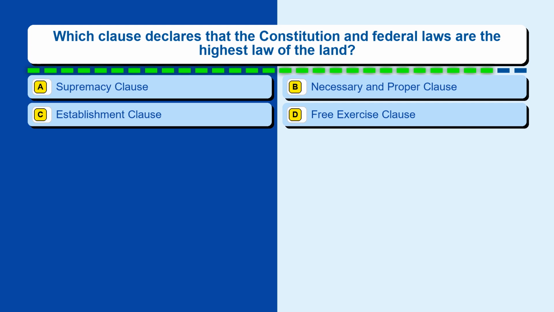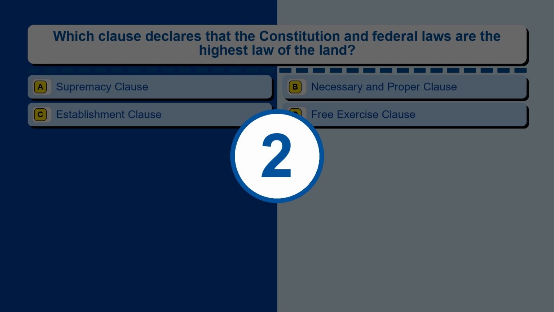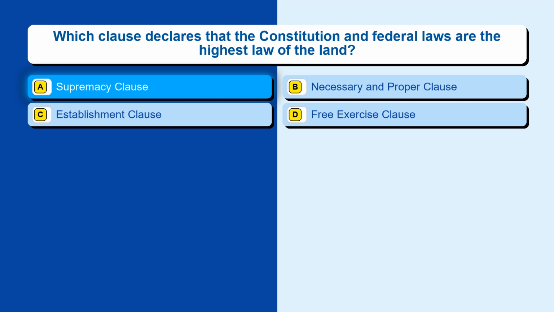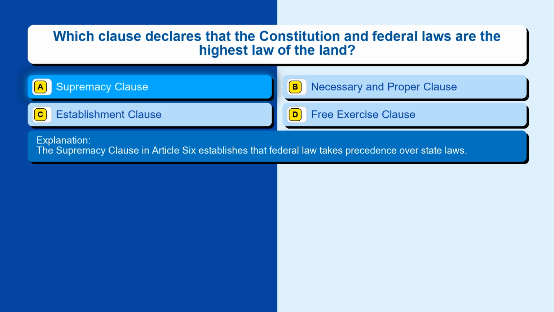Question 51. Which clause declares that the Constitution and federal laws are the highest law of the land? Option A, Supremacy Clause. Option B, Necessary and Proper Clause. Option C, Establishment Clause. Option D, Free Exercise Clause. The correct answer is option A, Supremacy Clause. The Supremacy Clause in Article 6 establishes that federal law takes precedence over state laws.